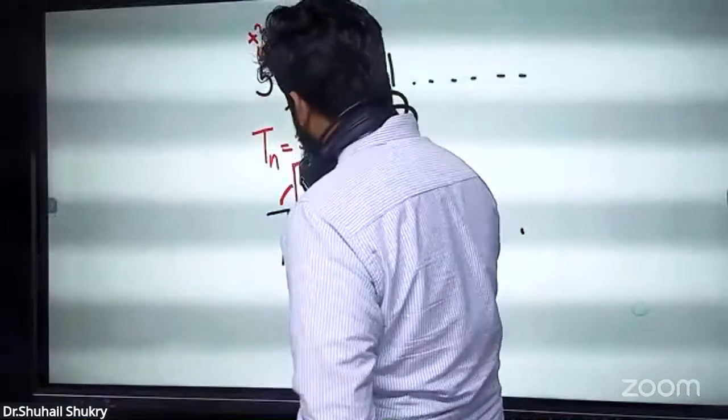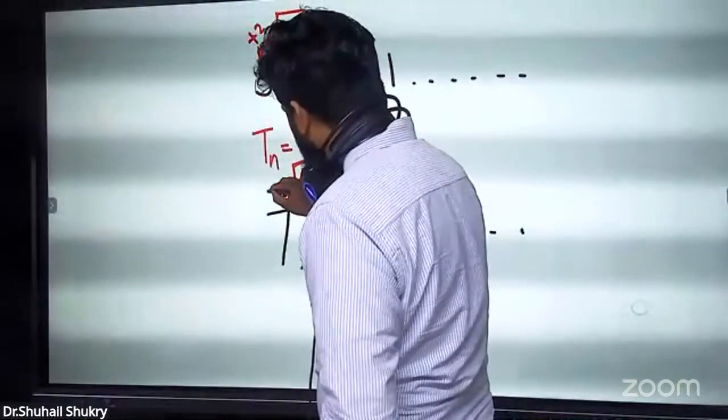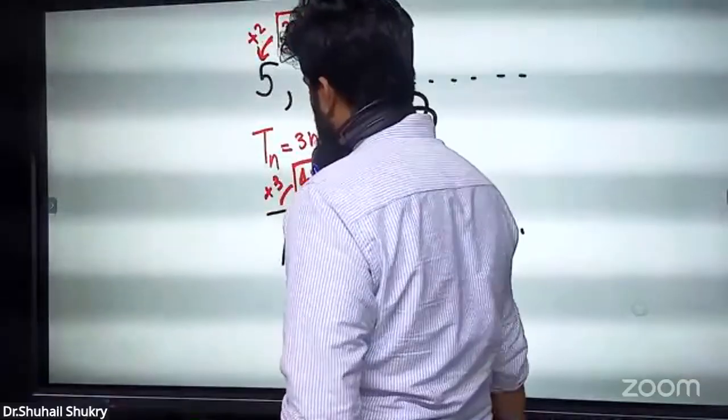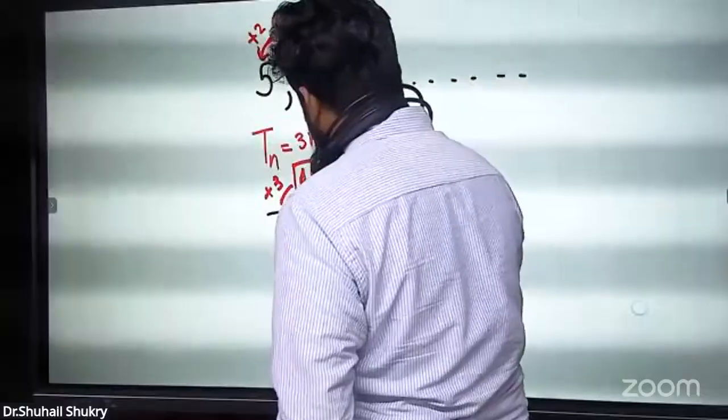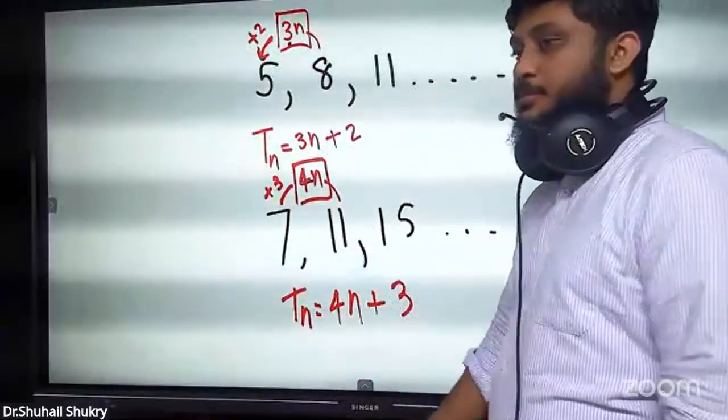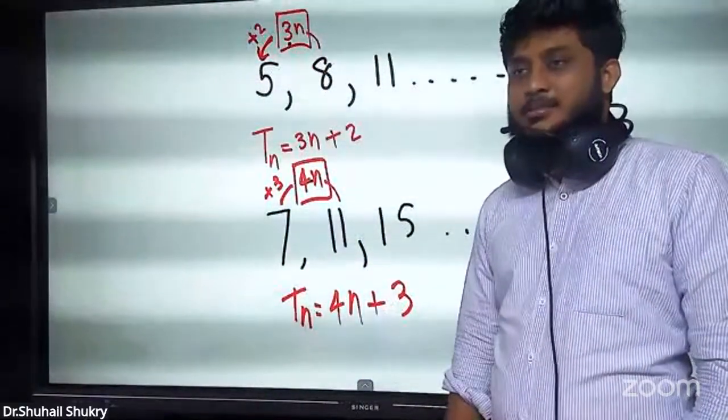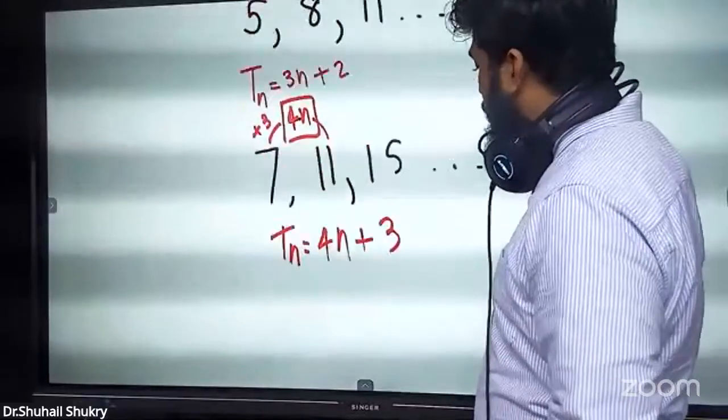4n. Then from 4 to 7, what should I do? Add 3. Then what is the general term? Tn equals 4n plus 3. It's simple, right? I'll give you one more.